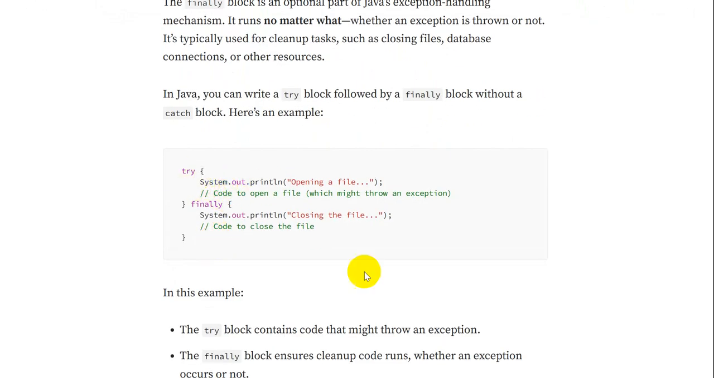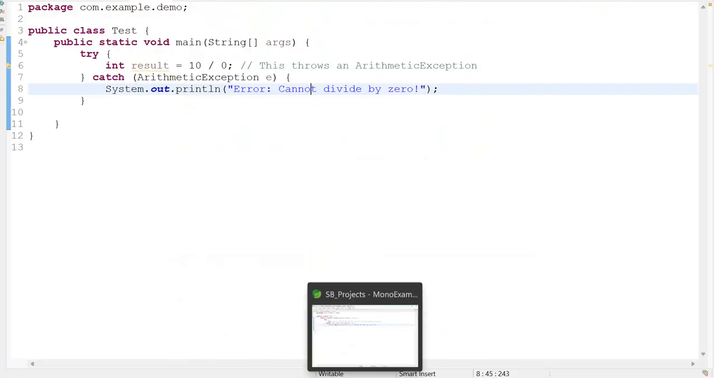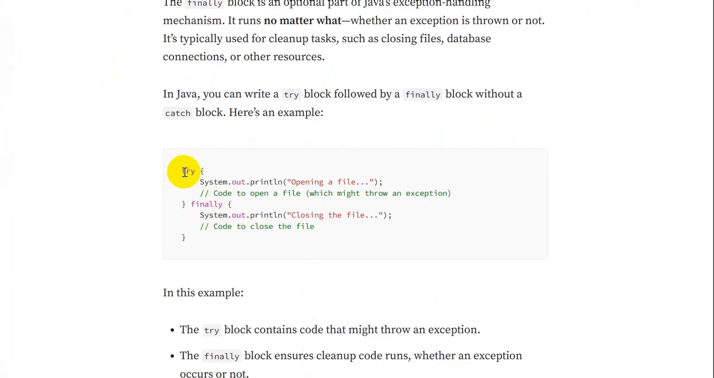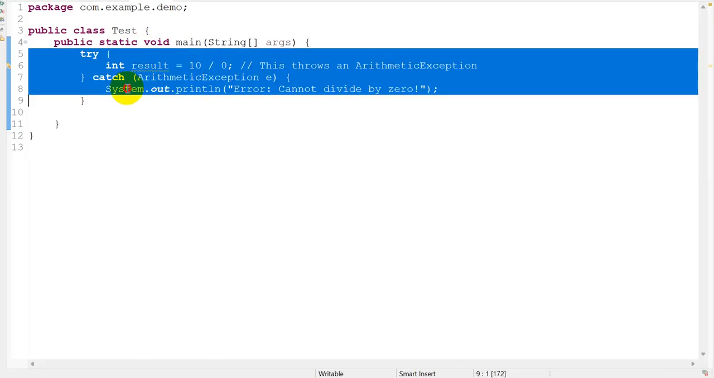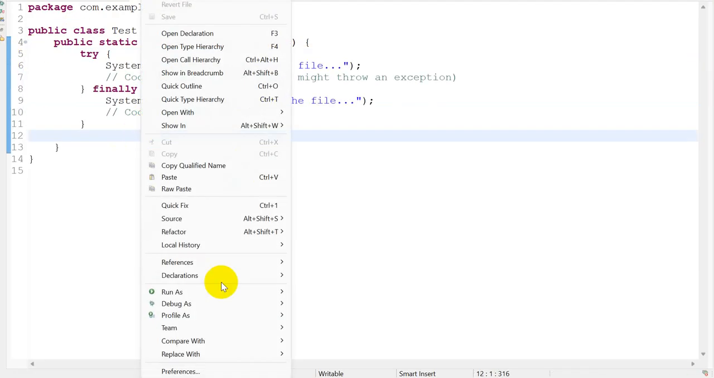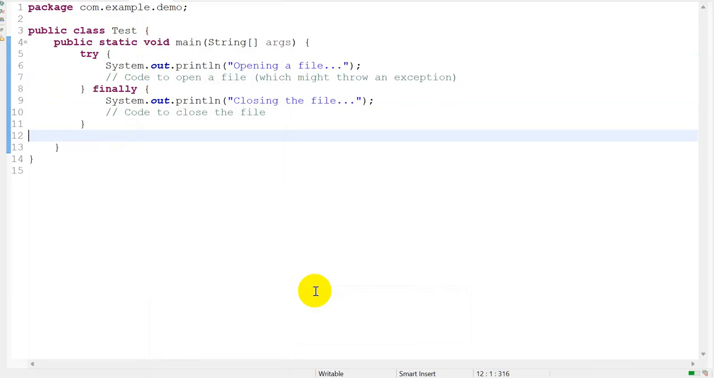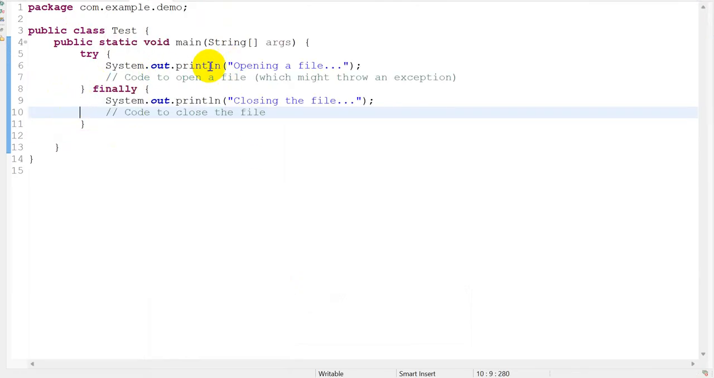Now let's see an example. If I go here, we have a catch block. Instead of the catch block, I'll use a finally, just as an example. We see there is no error during compilation. Now if I run this application, it works: opening file and closing the file. There is no error thrown here. Irrespective of that, the finally block is getting executed and we are not getting any error.